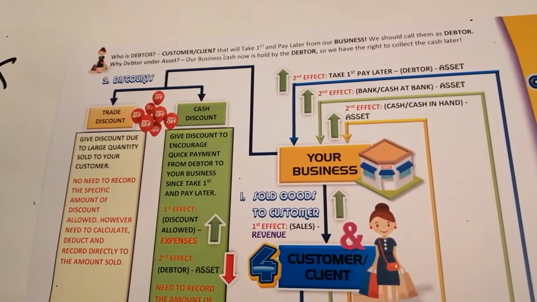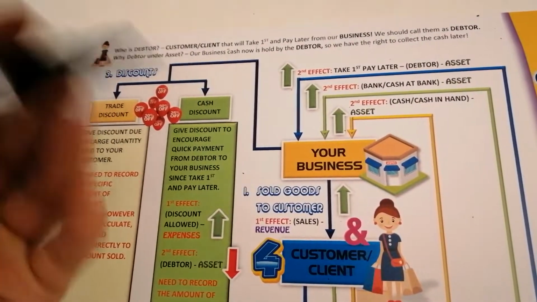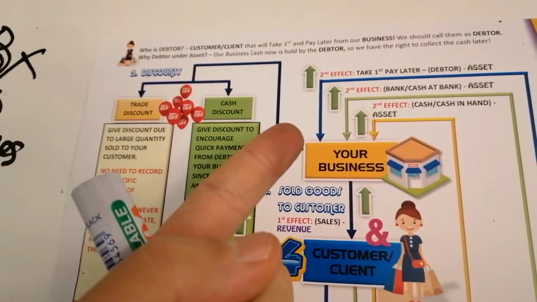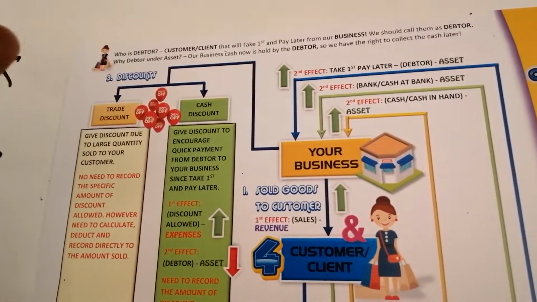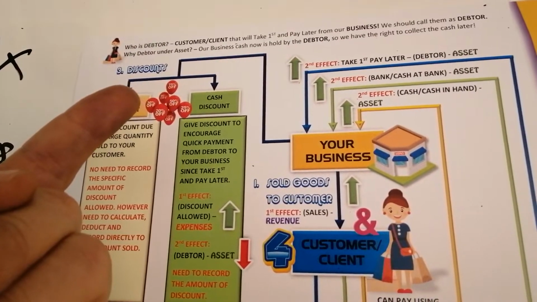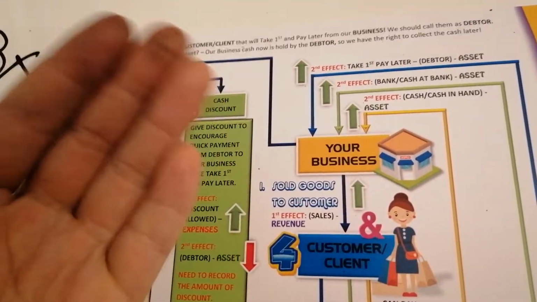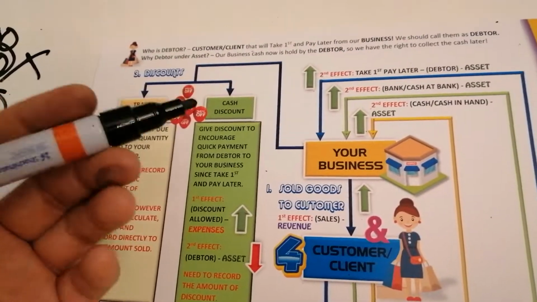Okay? Then bila business tak ada duit, they will borrow cash from the bank. Tak boleh. As a business, you need to avoid any borrowings, any application of loan from the bank. Okay? If kalau boleh lah, avoid it because every loan comes with interest.